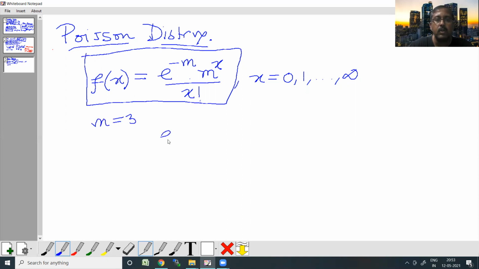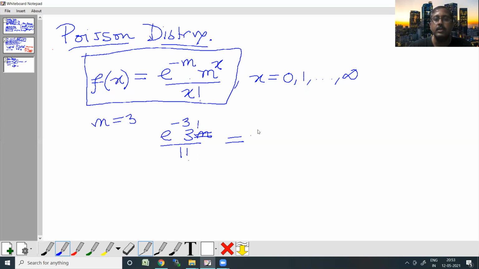The value is going to be e to the power minus 3, 3 to the power 1, because the value of x we are assuming here is 1, divided by factorial 1.